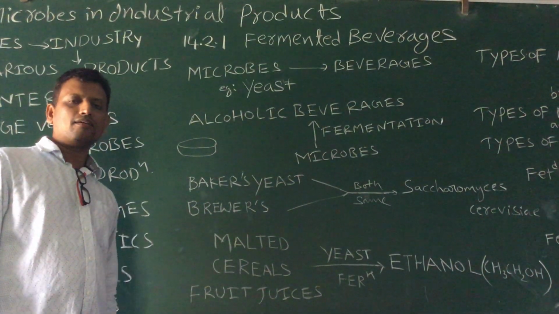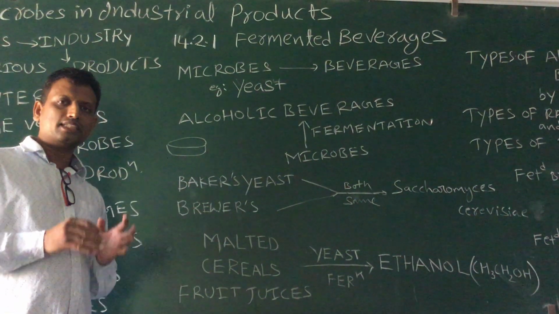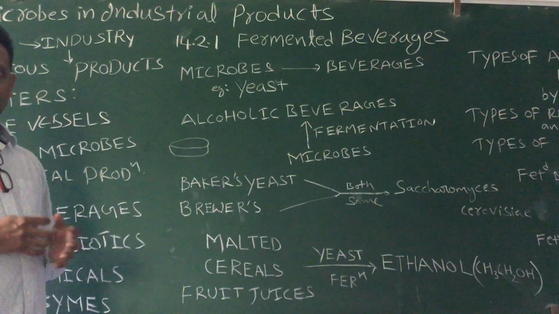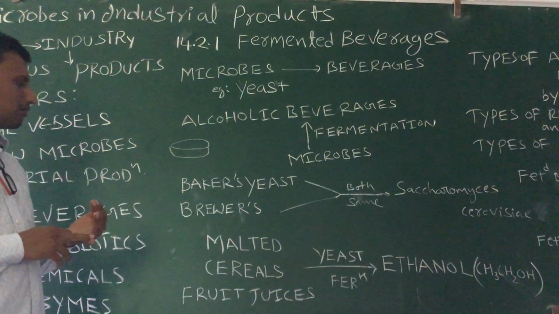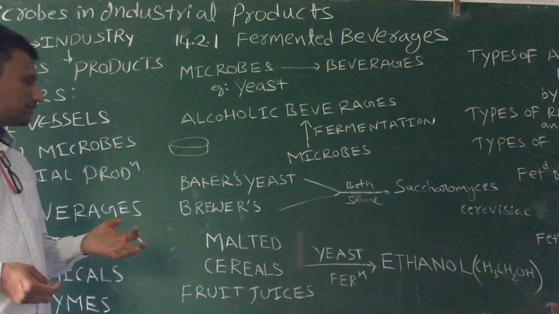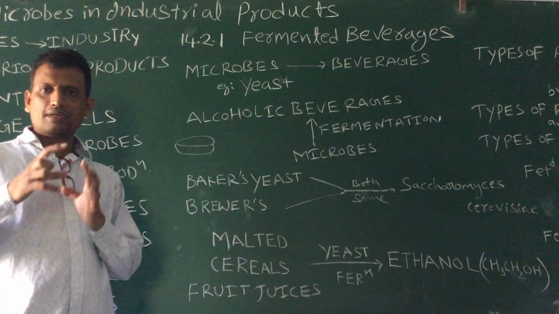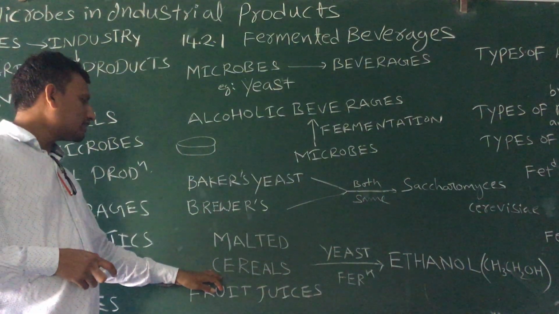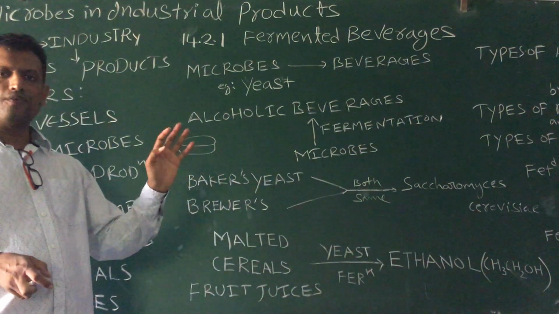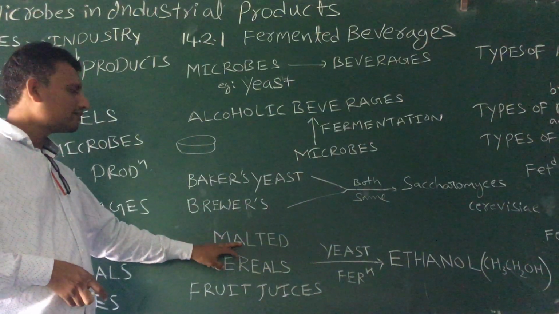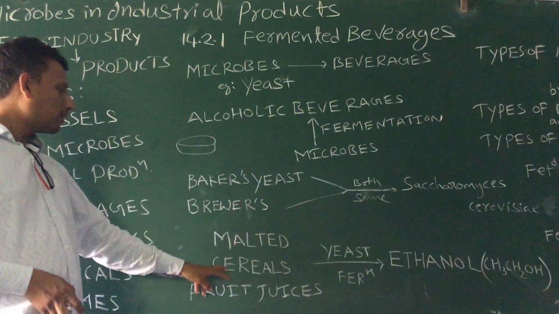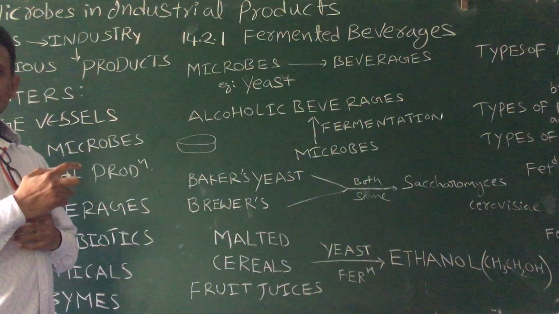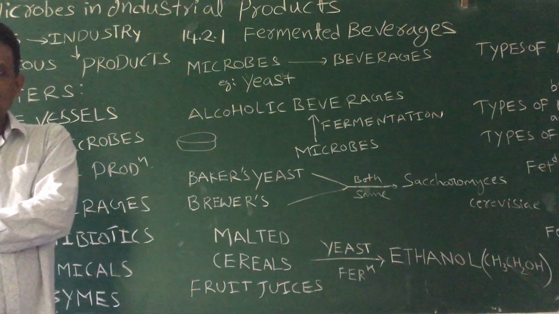So what is malting? Malting is a process in which seeds, cereals or any other seeds, are first germinated and then dried. The process of germinating and drying seeds is called malting. So first cereals are soaked in water to germinate, then suddenly dried.